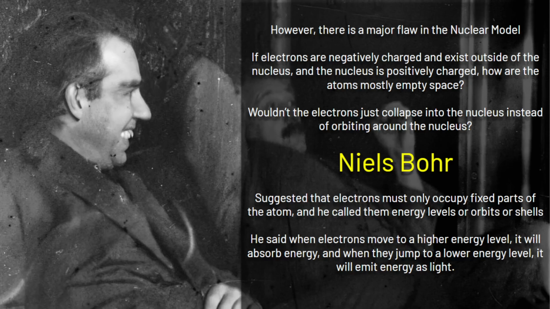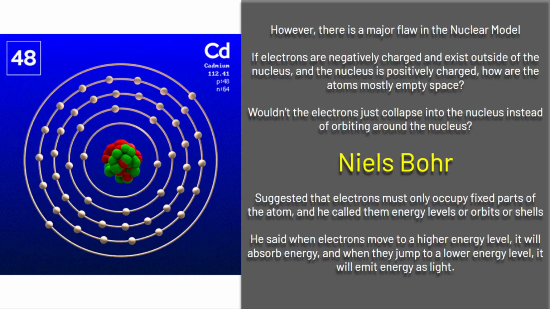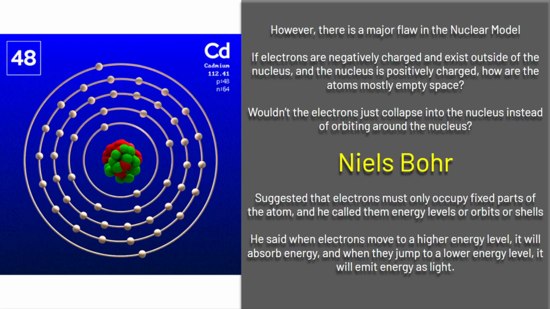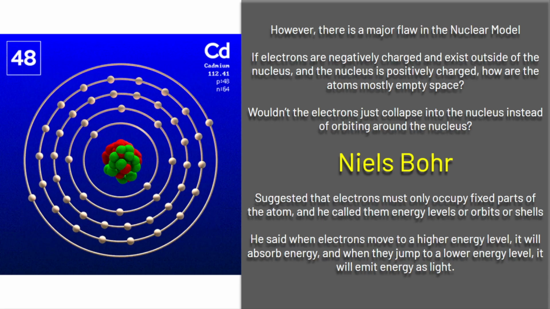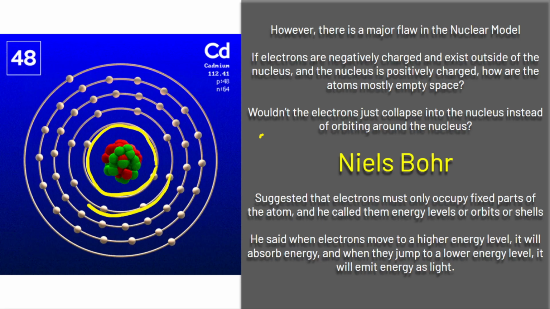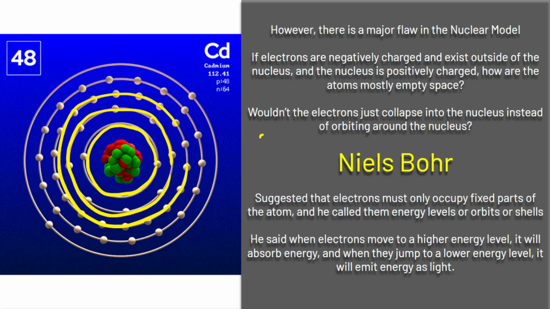So electrons can only occupy certain places inside the atom, and he called those energy levels. You see these circles right here around the nucleus. These circles are the energy levels or electron shells that Bohr is trying to explain. When electrons go from one energy level to another, if it goes to a higher energy level, it gains energy.